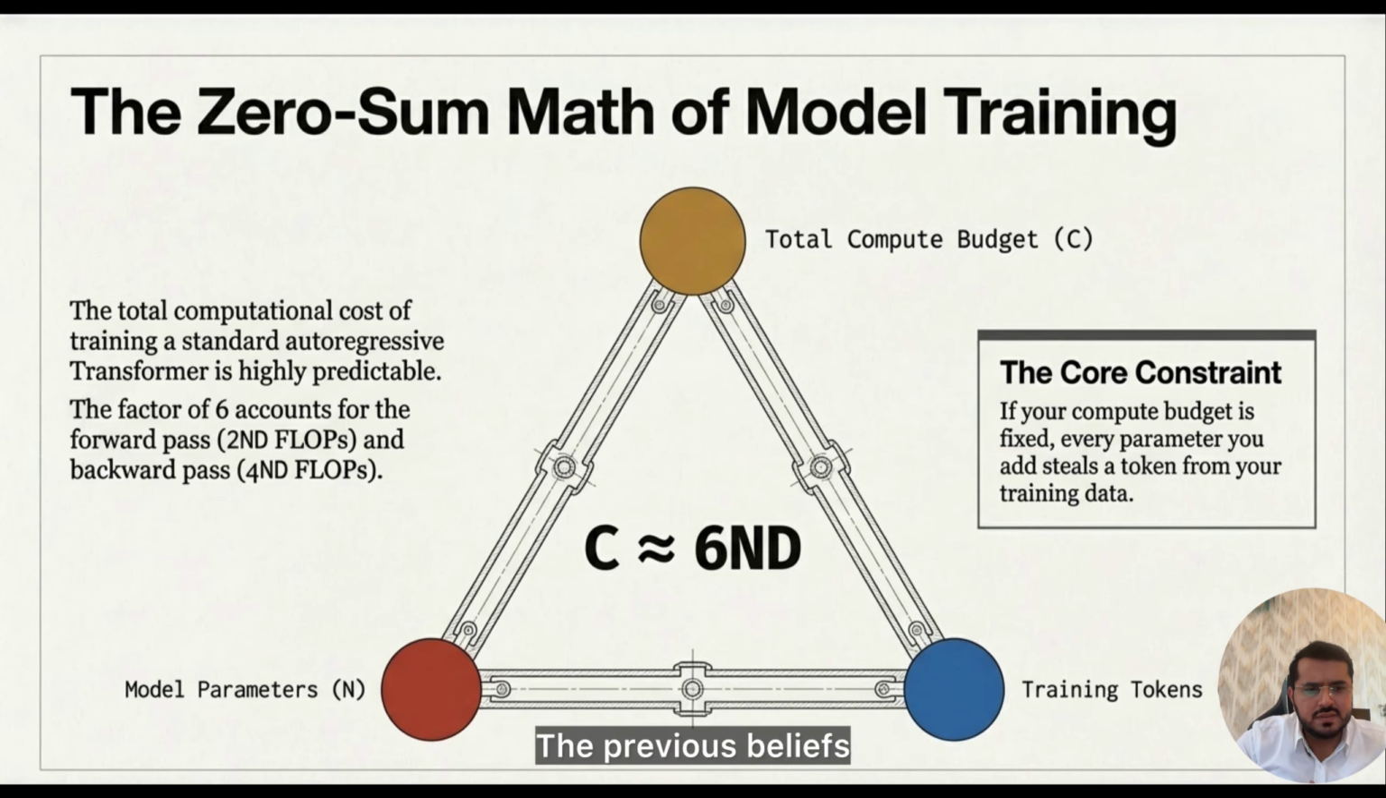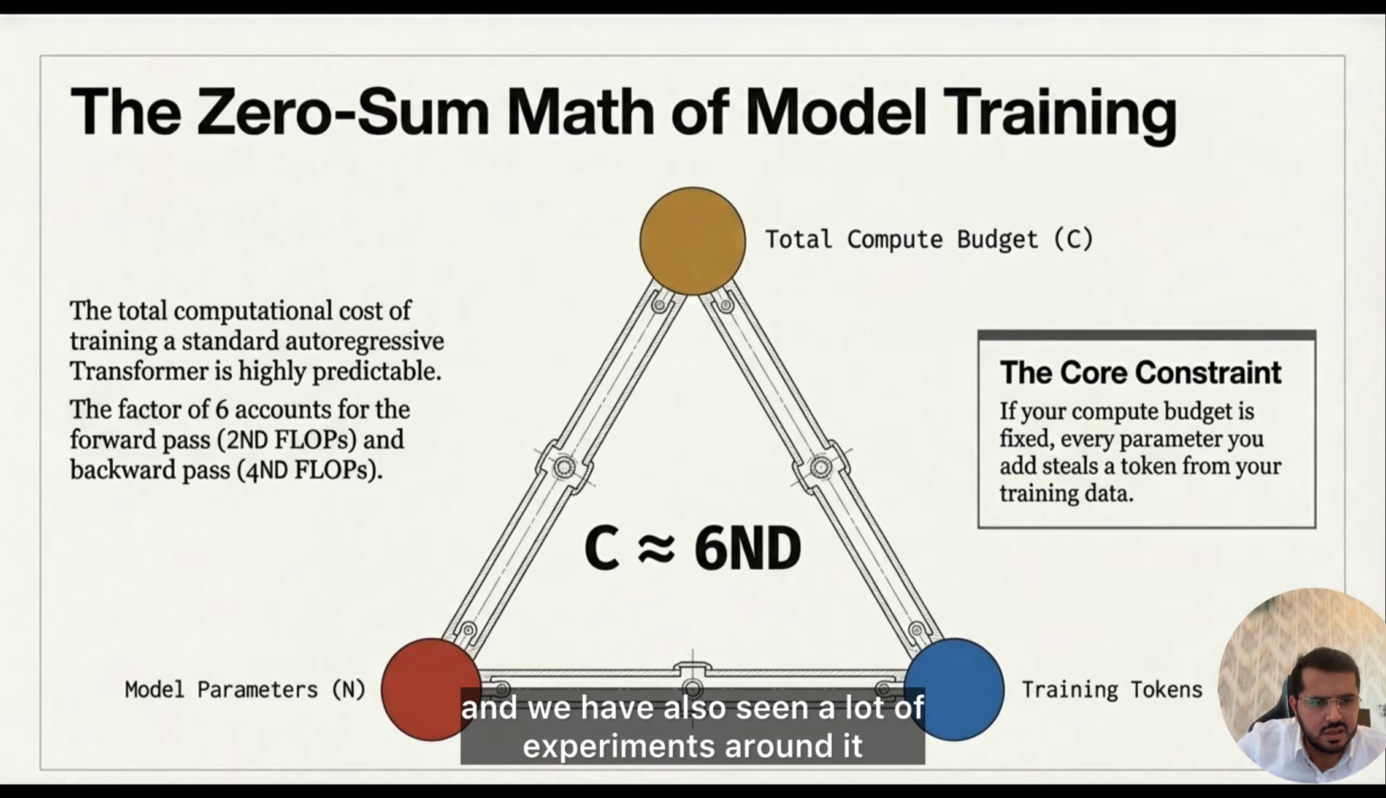The previous belief came from earlier scaling laws for neural language models, which came from OpenAI, the Kaplan scaling laws: that increasing the model size gives the largest amount of gains. This has been the huge perception, or belief, and we have also seen a lot of experiments around it, but this assumption is now being challenged.